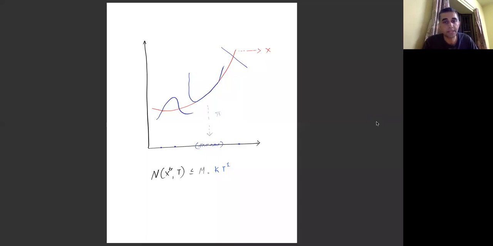Because the degree of these hypersurfaces can be bounded, they belong to a semi-algebraic family, and then we have a bounded number of connected components of this family, or the number of cells in a decomposition of this family. So that is that constant m. And k to the power epsilon is the number of these blue lines or curves I might need to use.